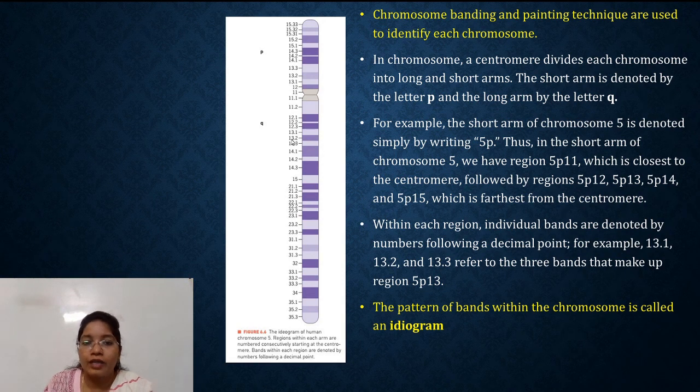For example, 13.1 is one band, then 13.2 is the second band, 13.3 is the third band. In this way, all these bands make up the region 5P13. That means all the bands constitute that particular region, and all the regions constitute that specific arm on that specific chromosome. So the pattern of bands within a chromosome is called an ideogram. So this is all about the ideogram.